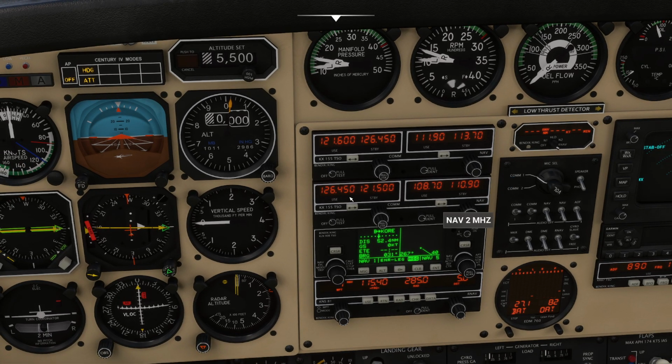Visual approaches in use. Advise on course heading, altitude, and if flight following is requested. Read back all runway and hold short instructions. VFR departures contact clearance delivery on 121.6.